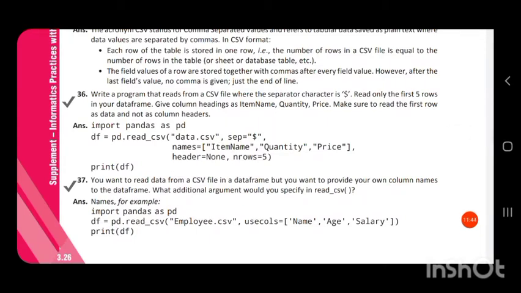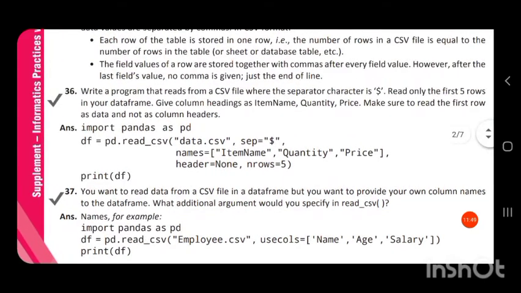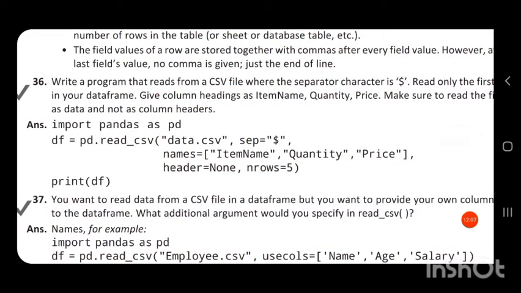So once again we can see the program. First we import pandas as pd. pd is the alias name. Create a data frame df equal to pd.read_csv. In the read_csv we are giving the attributes.